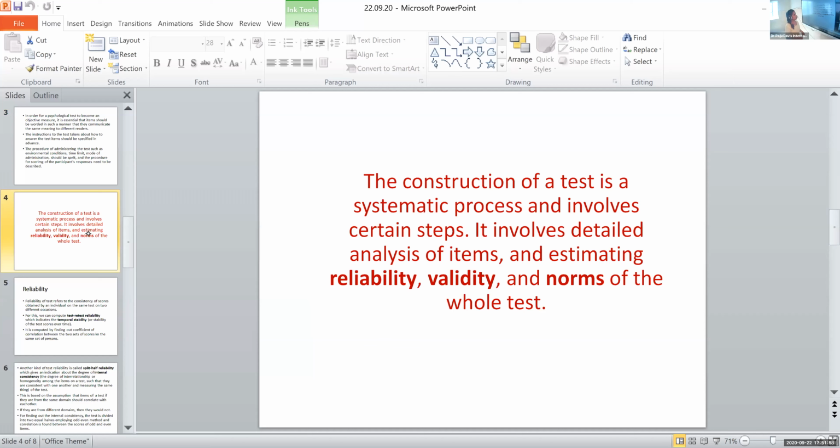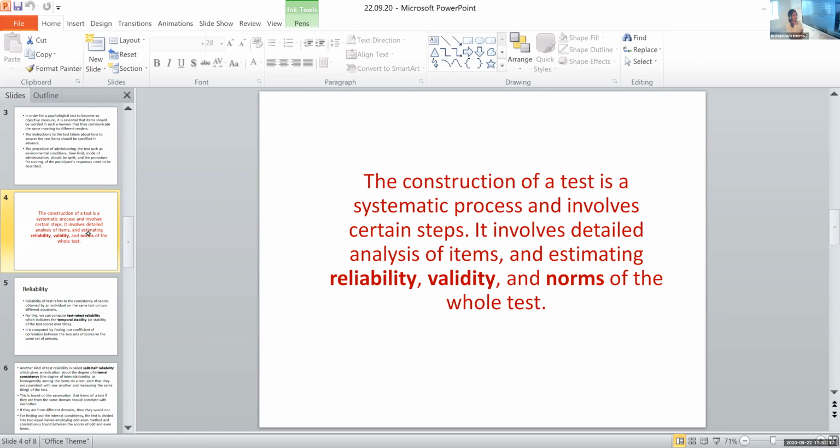Now here, the construction of a test is a systematic process and involves certain steps. It involves detailed analysis of items and estimating reliability, validity, and norms of the whole test. So these three things: reliability, validity, and norms.